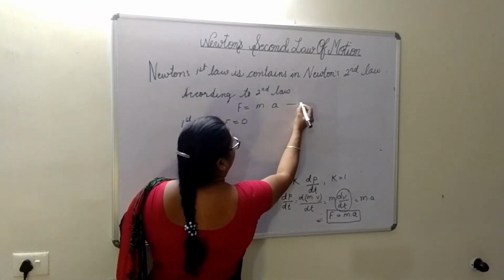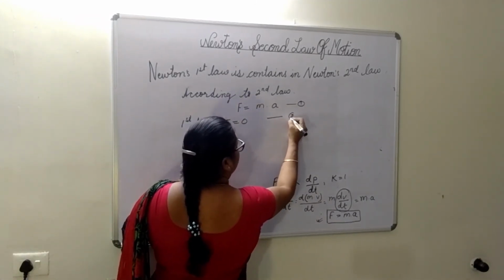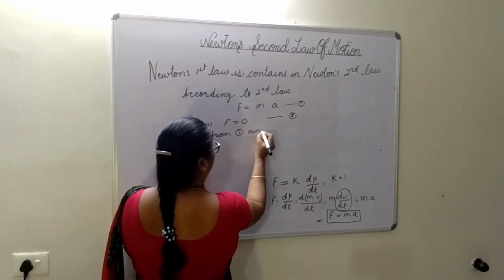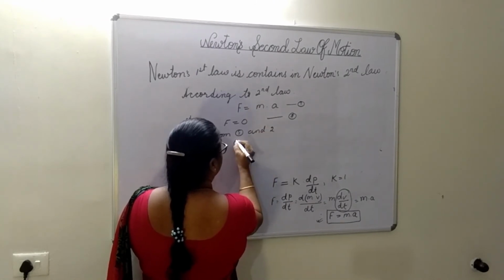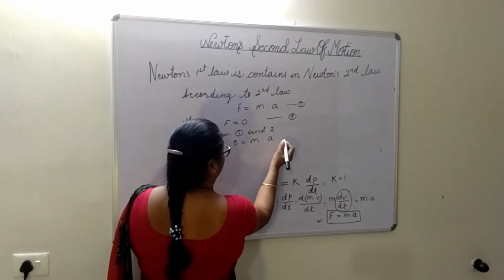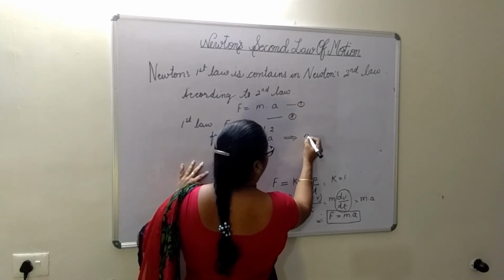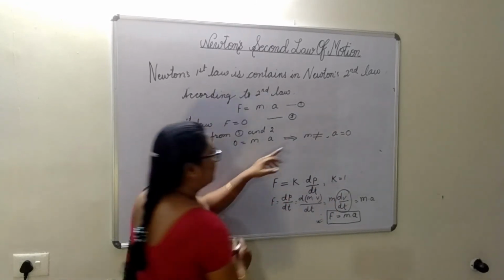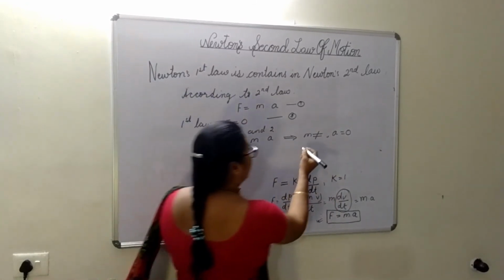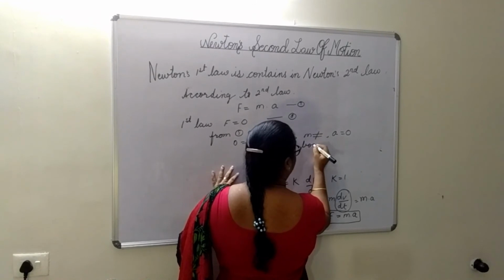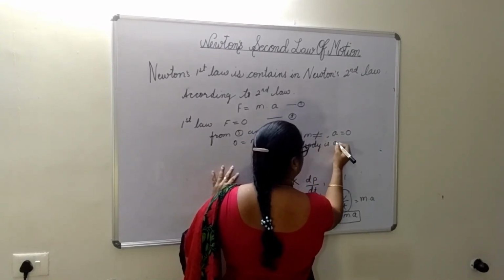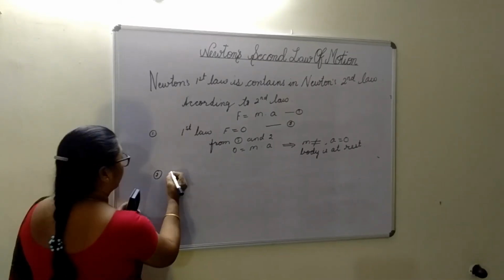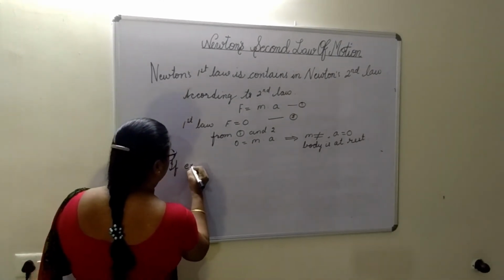So, suppose this is the first equation, this is the second equation. Then from 1 and 2, 0 is equal to m into a, where m is not equal to 0 and acceleration is equal to 0. When acceleration is equal to 0, we can say the body is at rest.